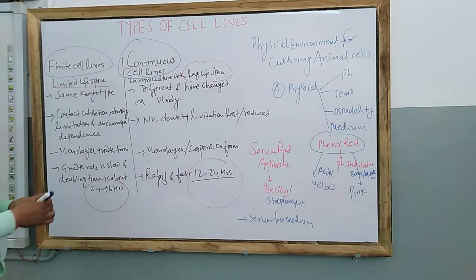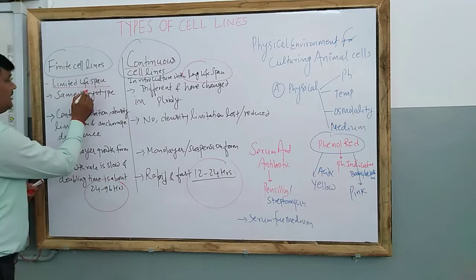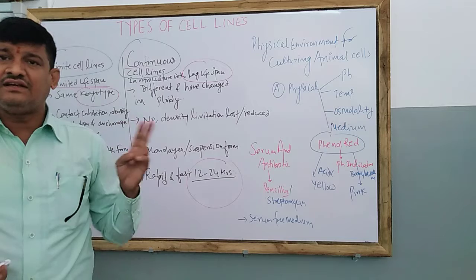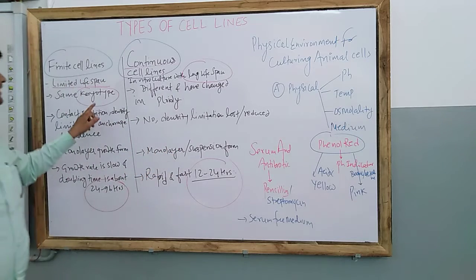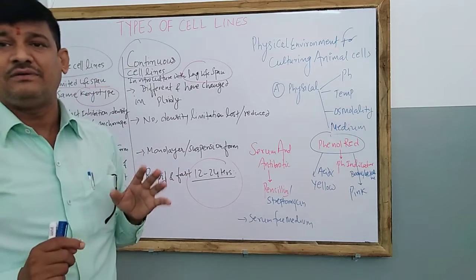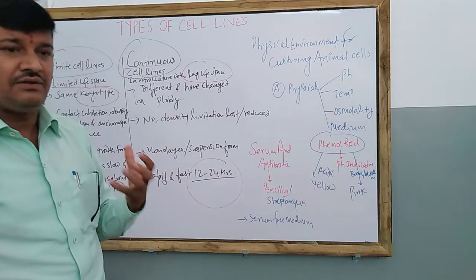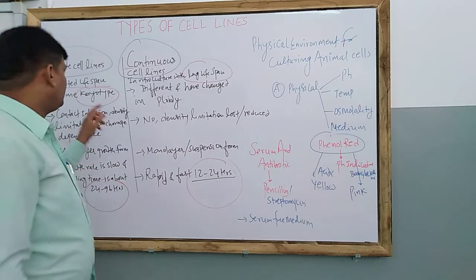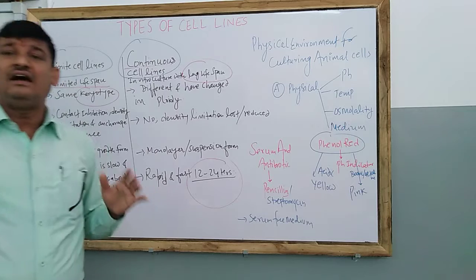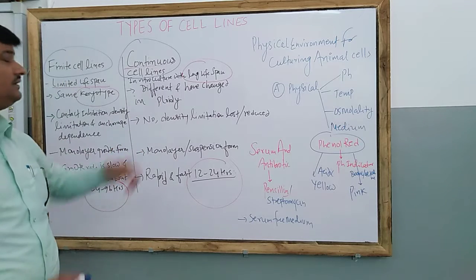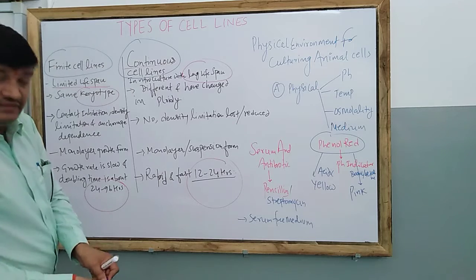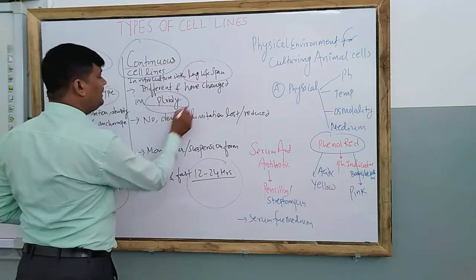Now the second one is the karyotype, which I already mentioned. Finite cell lines, like the primary cell culture, have a stable karyotype. Karyotype represents the total set of chromosomes per cell. It means whatever chromosome number the nucleus has is called the karyotype. The karyotype of finite cell lines is identical to the original ones, but continuous cell lines have a difference, that is, they show ploidy changes. What is the meaning of ploidy?